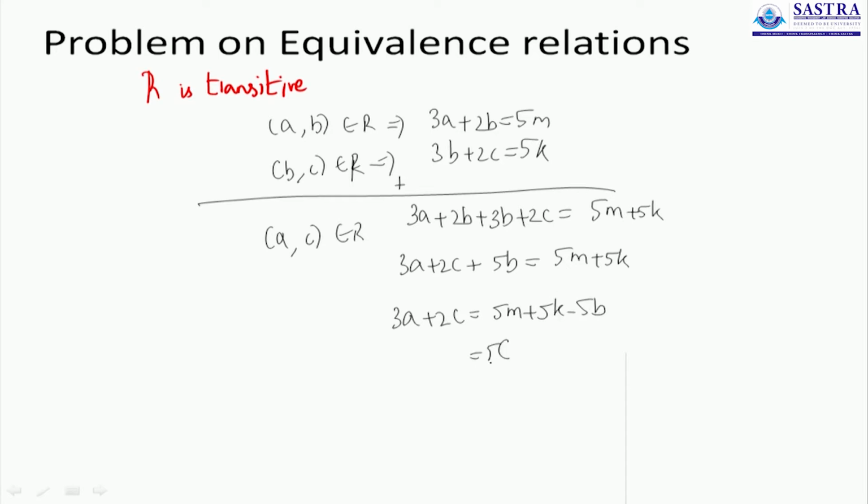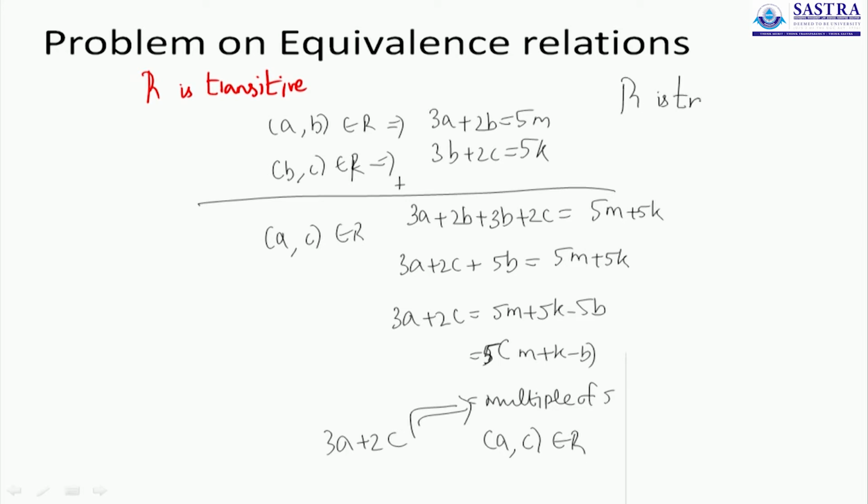That is 5 times (M plus K minus B), where all of these are integers. So you have an integer multiple of 5. Therefore 3A plus 2C is a multiple of 5, which means (A, C) is also part of the relation. Therefore R is also transitive.